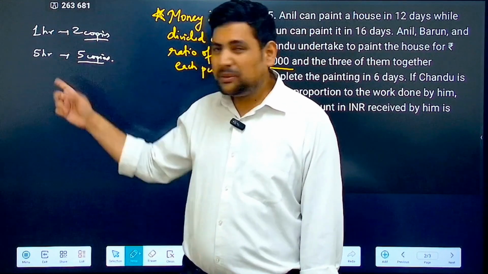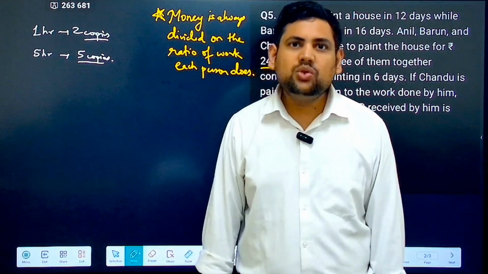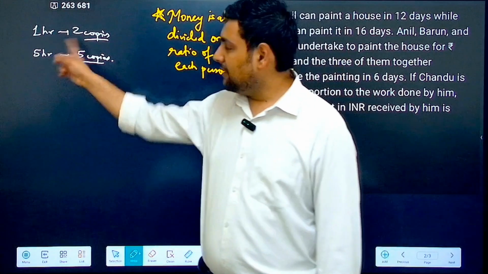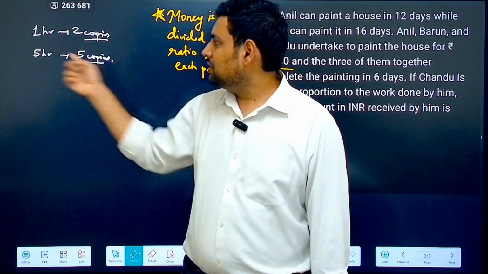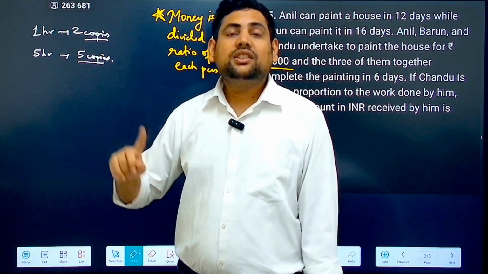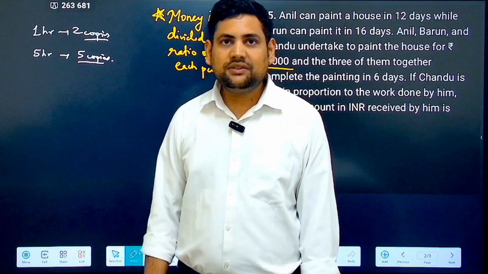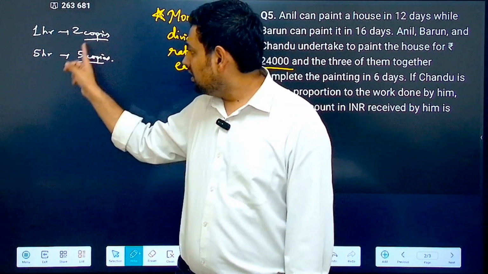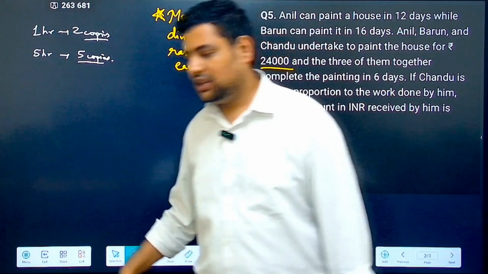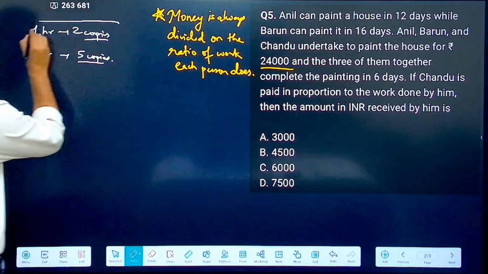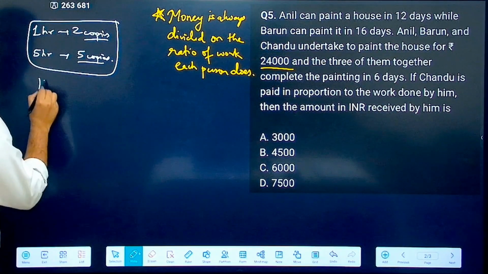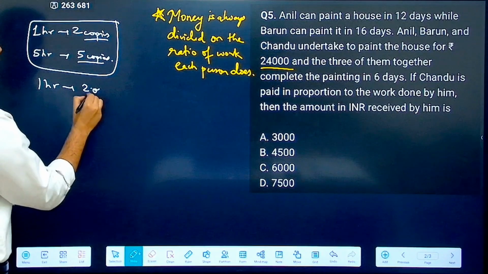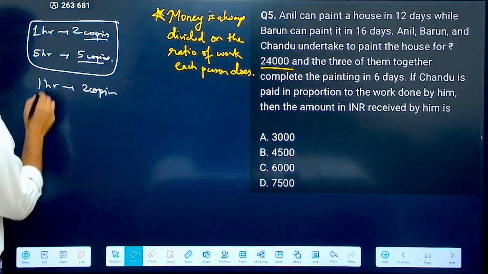Now should this be based on efficiency? No, correct? Because I am more efficient. In 1 hour I can check 2 copies, you can only check 1 copy. But the amount of money that each person receives does not depend on efficiency alone, correct? It depends on the work that they have done. But understand this also, that if I work for 1 hour, then I will be checking 2 copies, correct?